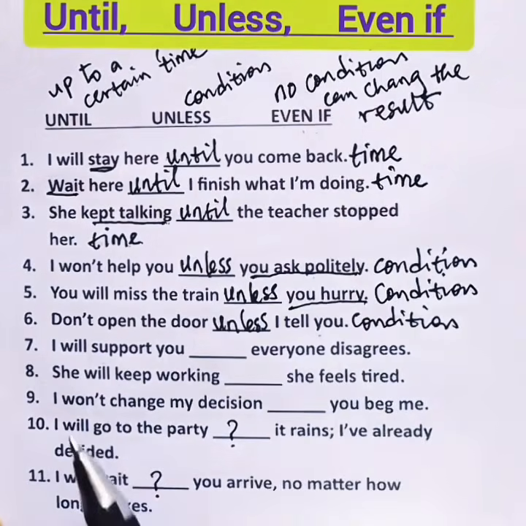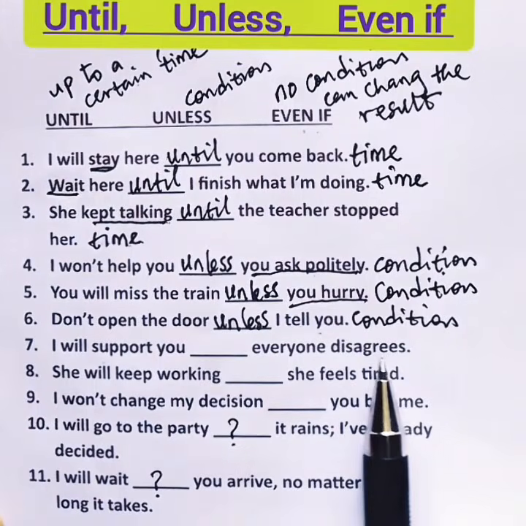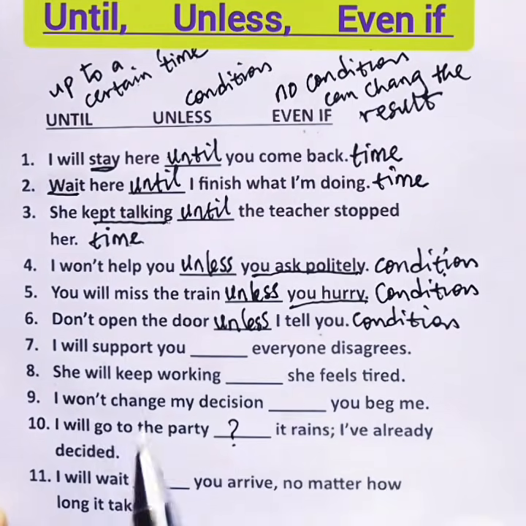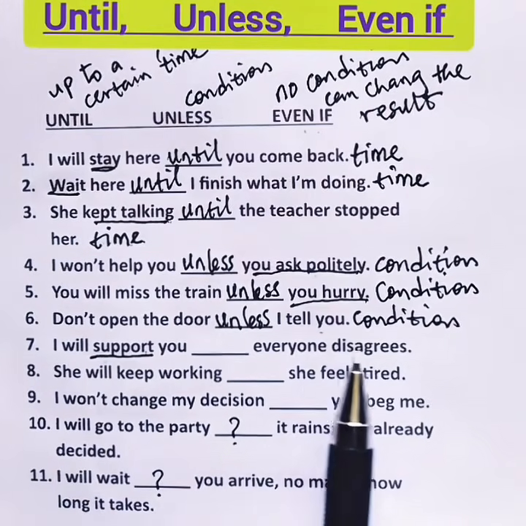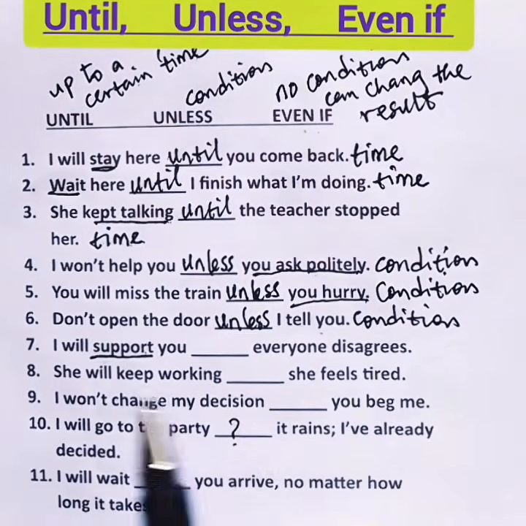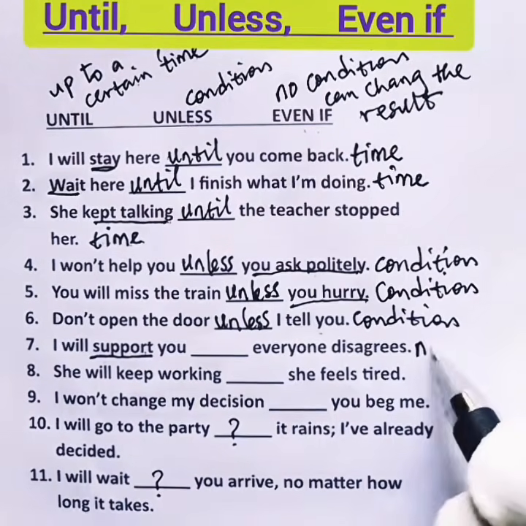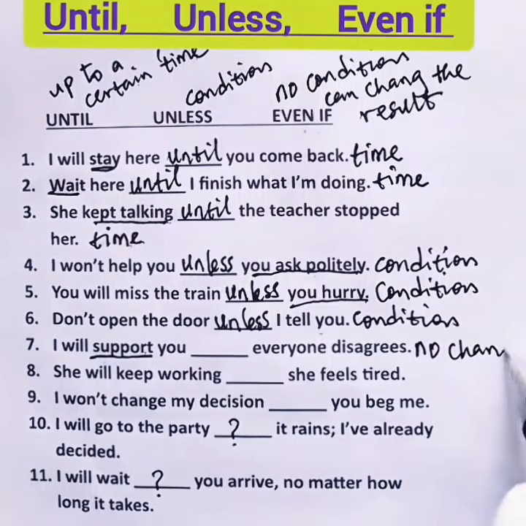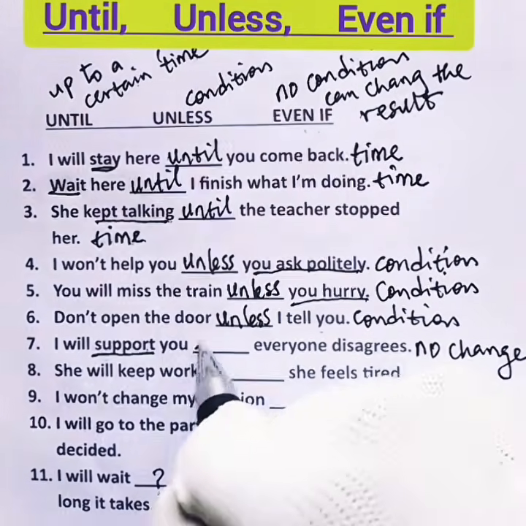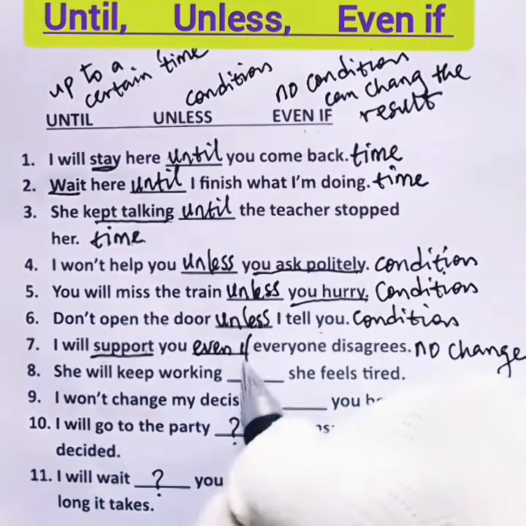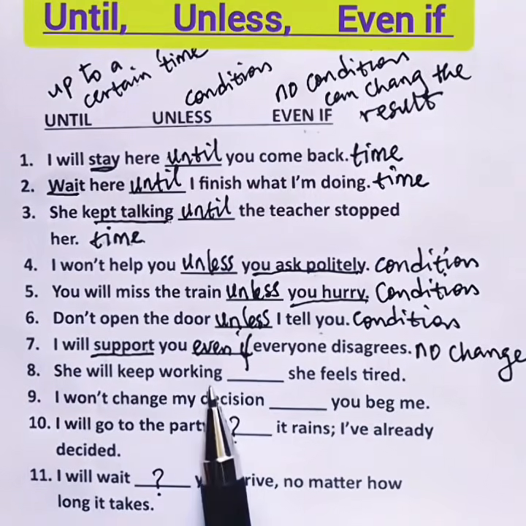Okay? 7. I will support you, blank, everyone disagrees. Here we have the action of support. So in this sentence, whether everyone agrees or disagrees, nothing will change my support for you. So here, no change. I will support you even if everyone disagrees.